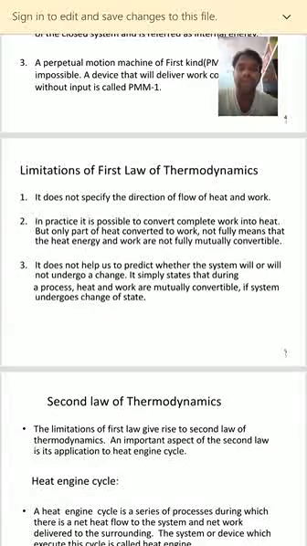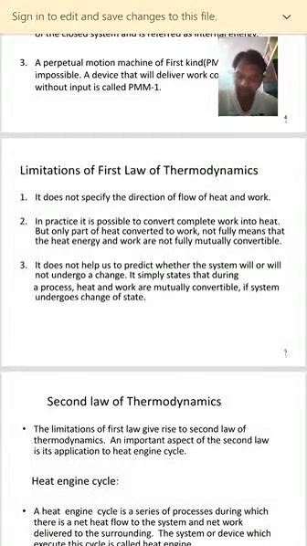That means it is only predicting whether the system will or will not undergo a change. Maybe it will go or it will not go. It simply states that during a process, heat and work are mutually convertible, right? So the system may undergo a change or not, but simply it is saying that heat and work are mutually convertible. So these are the limitations of the first law of thermodynamics, right?